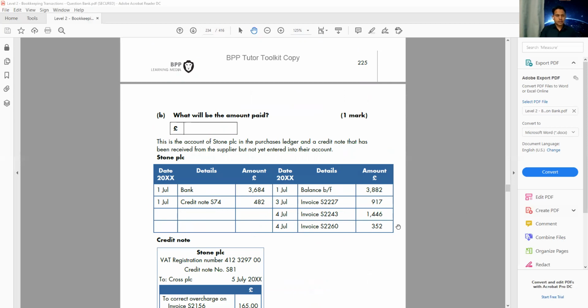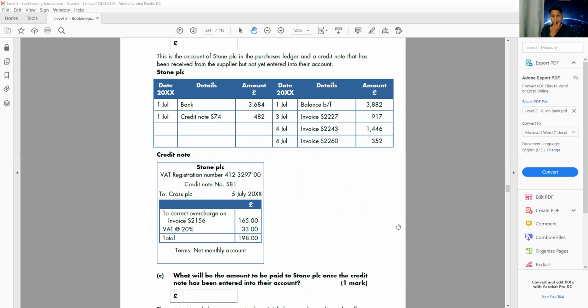Okay, so let's move on to the next question. On the next question, we can see it says, this is the account of Stone PLC in the purchase ledger, and a credit note has been received from the supplier but not yet entered in their account. Again, this is a supplier account. That means it's a liability account. That means I have to pay my supplier.